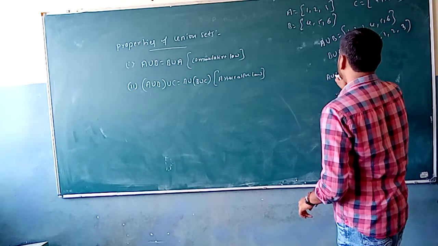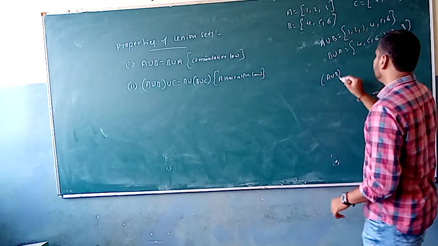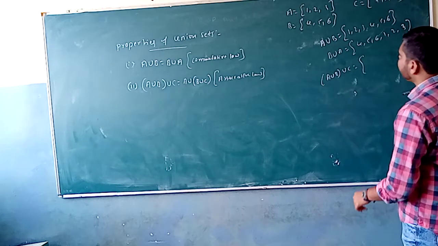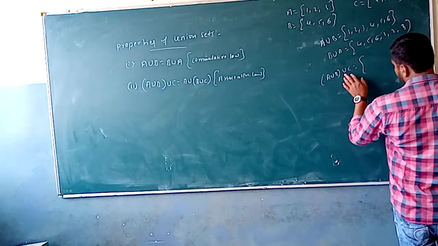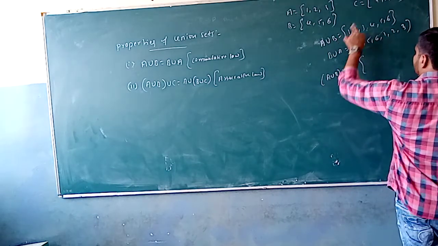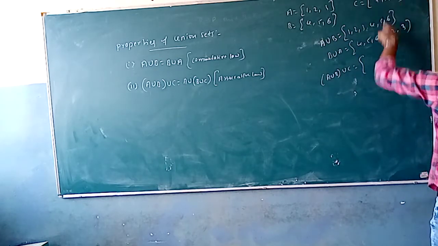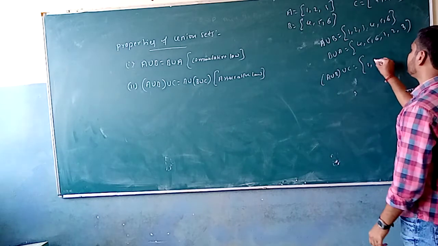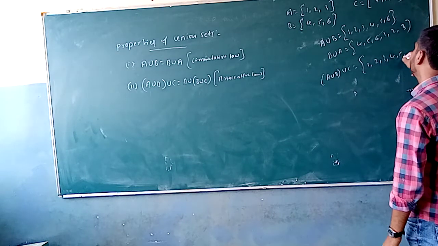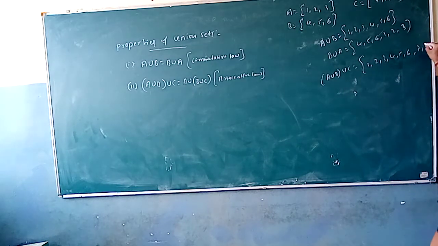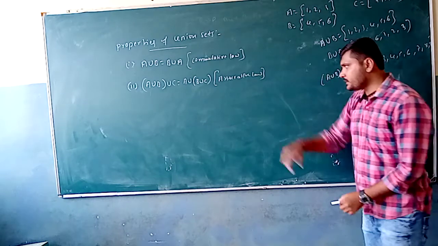We already have A union B here. So union C gives the elements present in A union B union C, that is, the elements of A union B along with the elements present in C. So that is 1, 2, 3, 4, 5, 6 and 7, 8, 9. These are the elements present in A union B union C: 1, 2, 3, 4, 5, 6, 7, 8, 9. Now look at the next property.